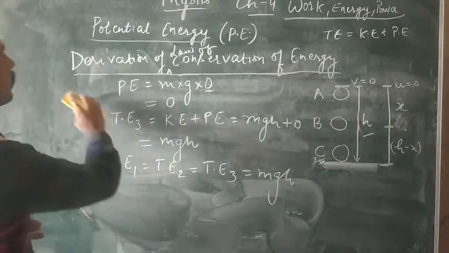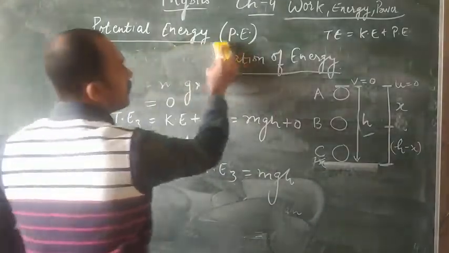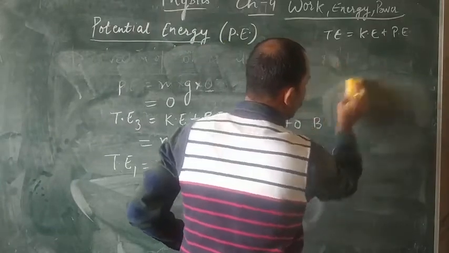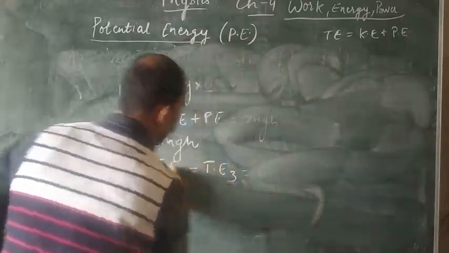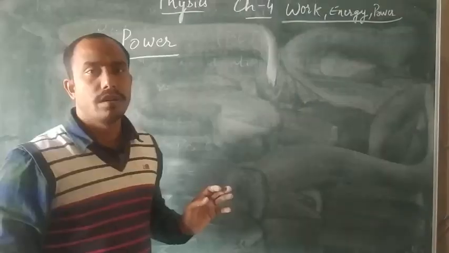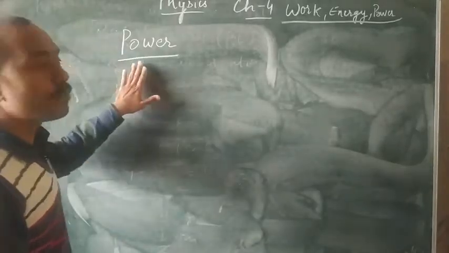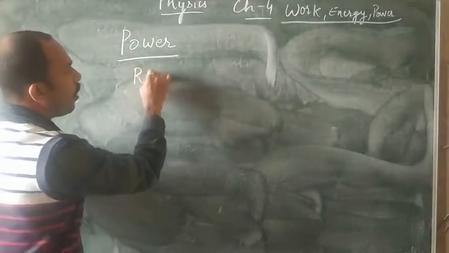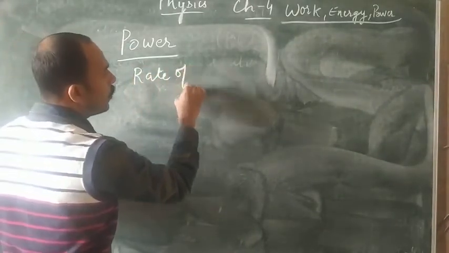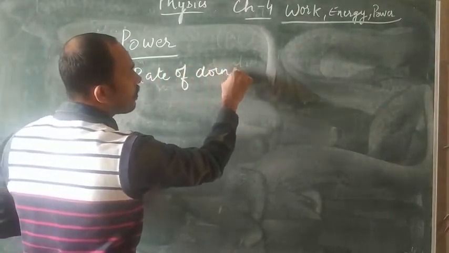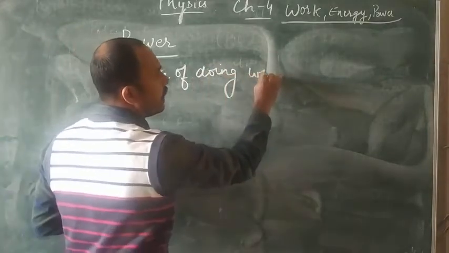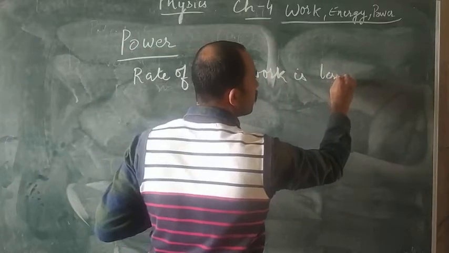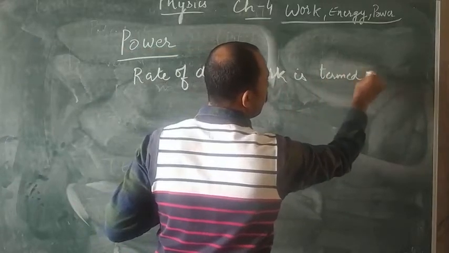Now we are going to discuss power. That is the last topic of your chapter. It is a smaller one, so it takes only 1 minute to discuss. What is the definition of power? The rate of doing work is termed as or is called power.